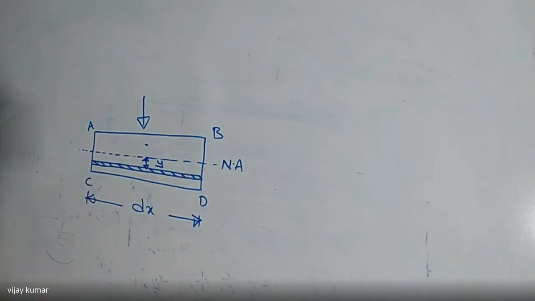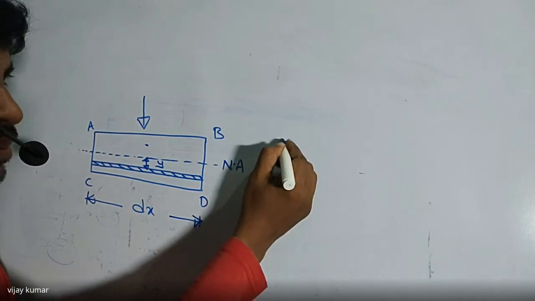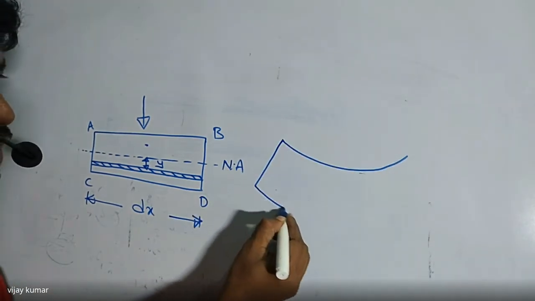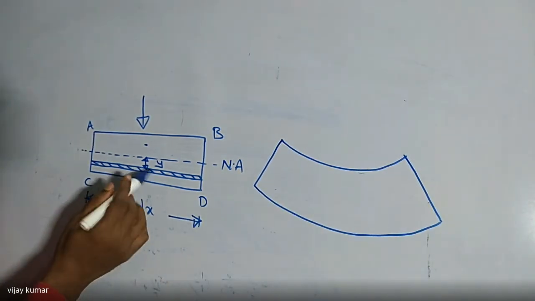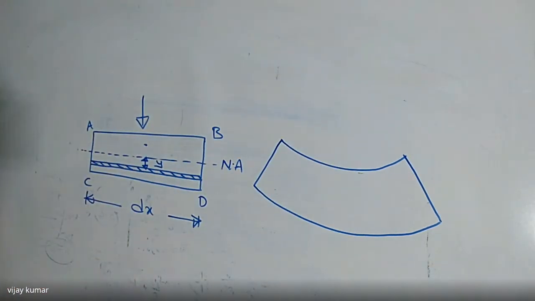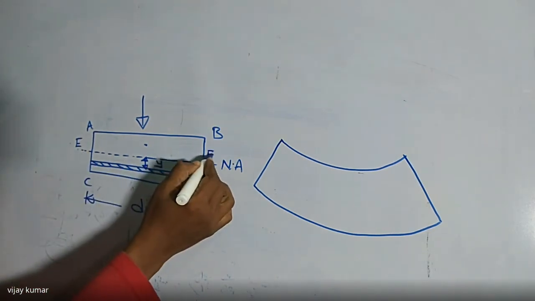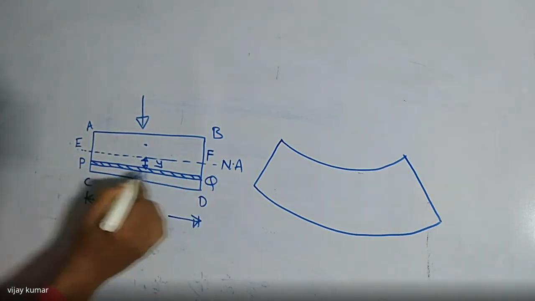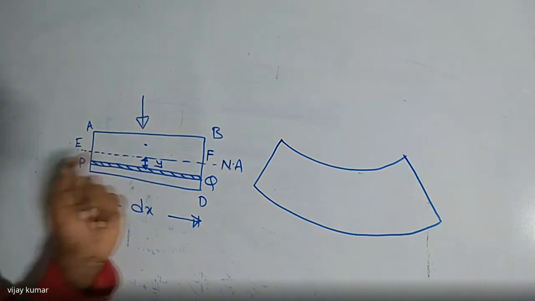So what is the neutral axis? If you apply a force which is normal to the cross section of the beam, then the beam bends in this direction. Listen carefully. This is the bending of the beam after application of the external force. Before application of the external force, this is the position. After application of the force, this is the position of the beam. Now I'm going to take this one as E and this one as F, and this one as P and this one as Q. PQ is nothing but the elemental area of cross section, and EF is nothing but the neutral axis.